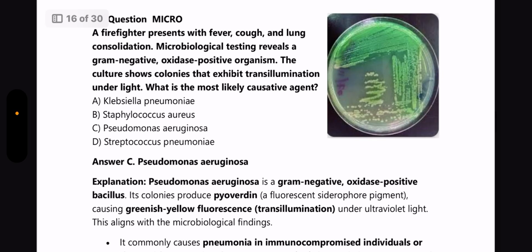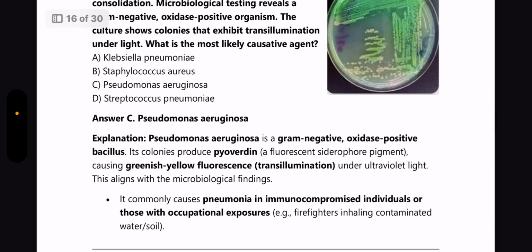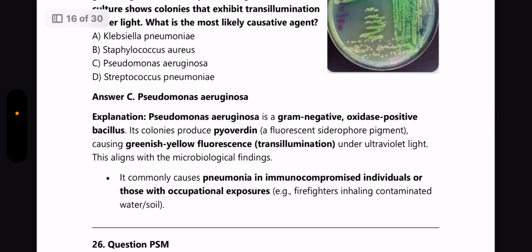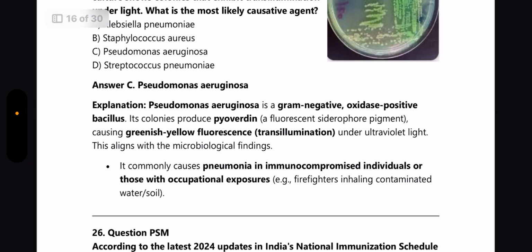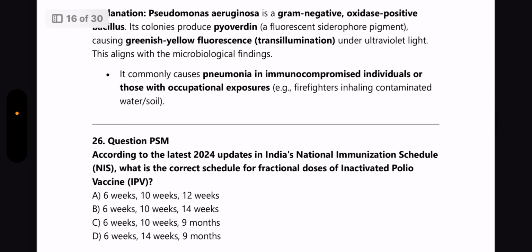Answer is Pseudomonas aeruginosa. It is a gram-negative oxidase-positive bacillus. Its colonies produce pyoverdin, a fluorescent siderophore pigment causing greenish-yellow fluorescence transillumination under UV light. This aligns with the microbiological findings. It commonly causes pneumonia in immunocompromised individuals or those with occupational exposures. Example, firefighters inhaling contaminated water or soil.